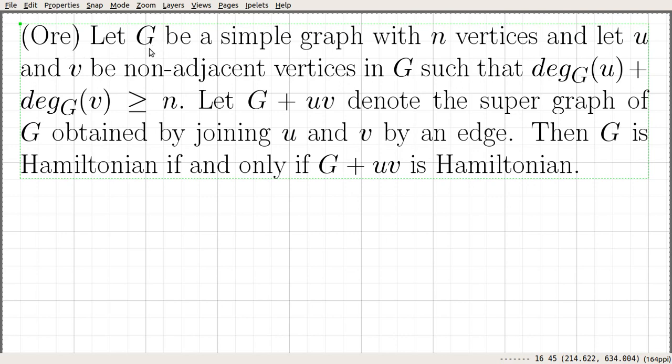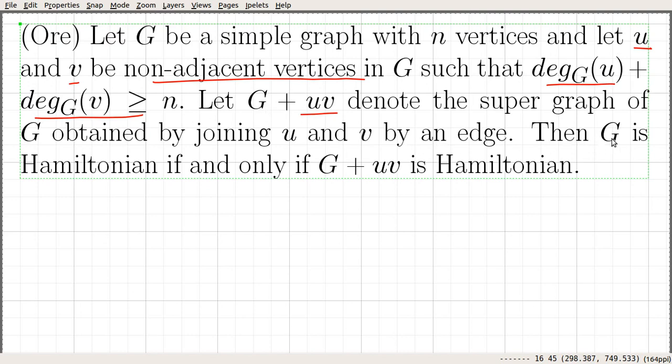Let G be a simple graph with n vertices, and let u and v be two non-adjacent vertices in G such that the degree of u plus the degree of v is greater than or equal to n, and let G plus uv denote the supergraph of G obtained by joining these two non-adjacent vertices by an edge.